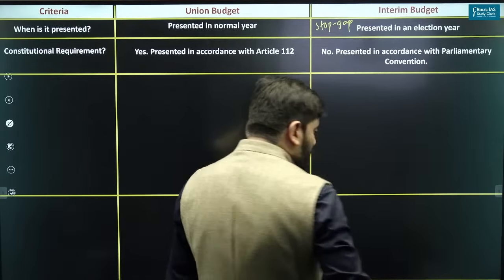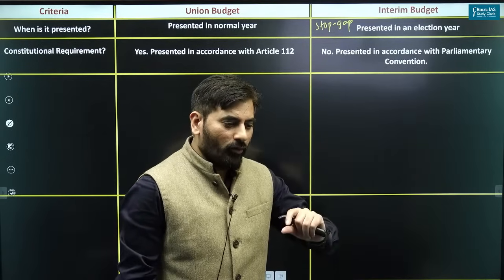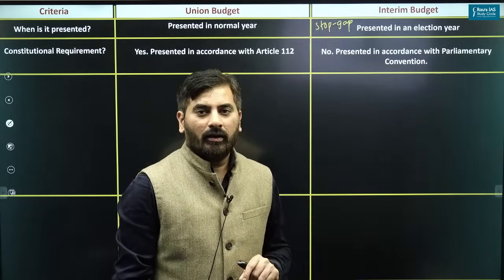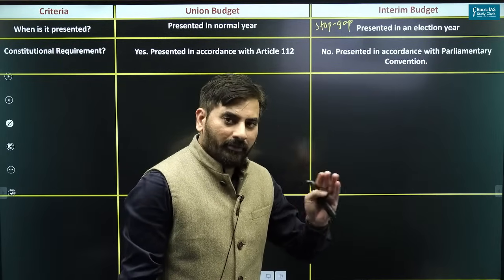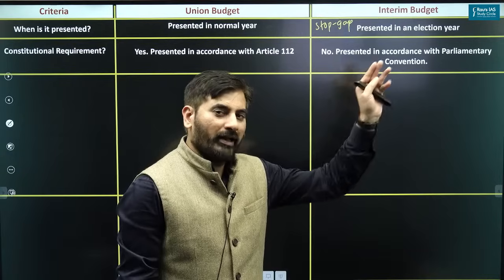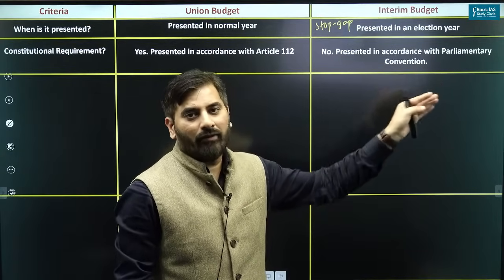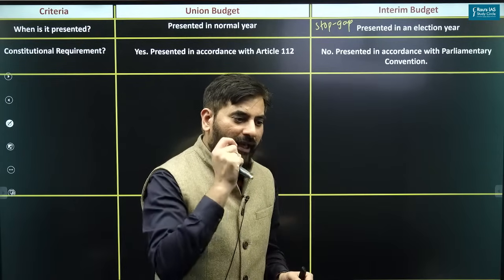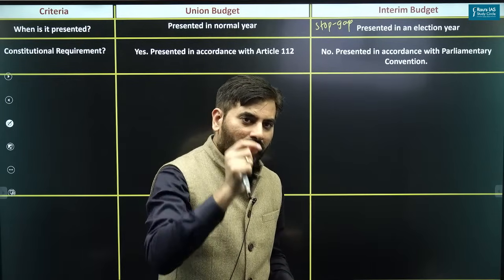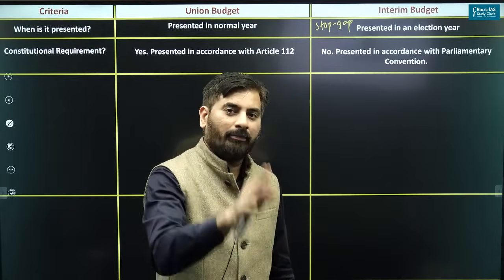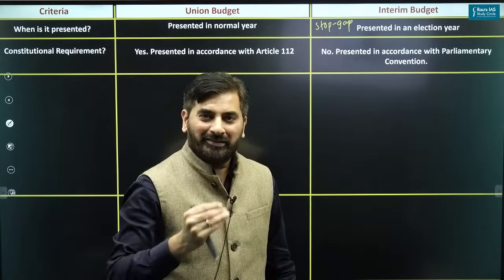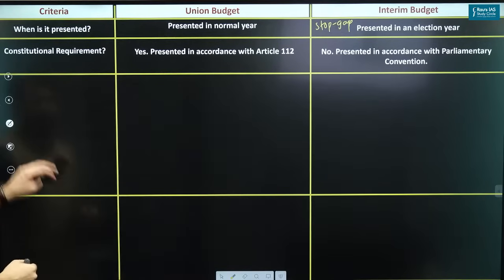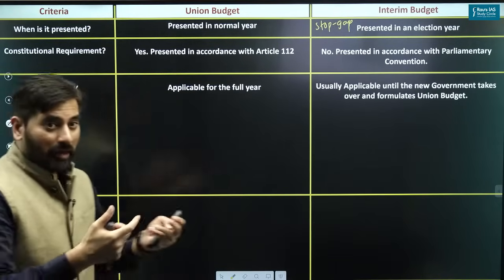As far as presentation of interim budget is concerned, there is no explicit provision in Article 112. Please understand that. So it is mainly presented as part of parliamentary convention which has evolved in India. So in particular, Article 112 explicitly does not say that the government should compulsorily present interim budget. It is just a convention. Please understand that. Second aspect, applicability.